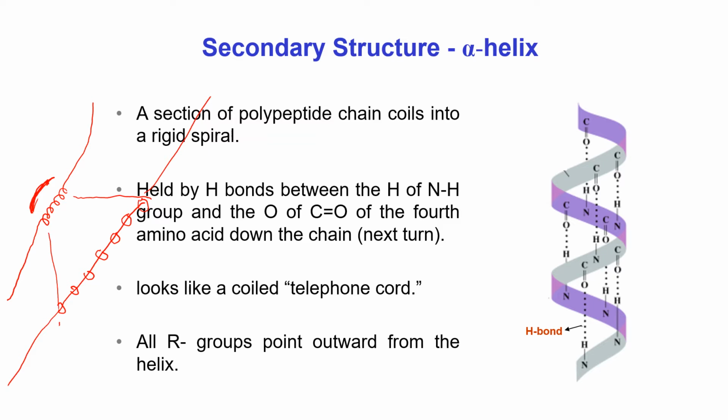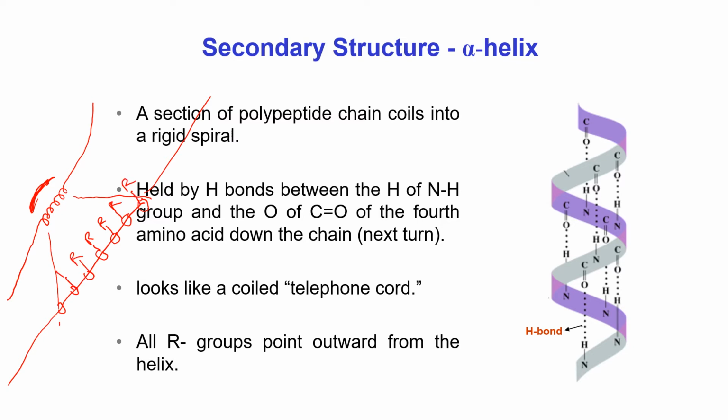Why does that portion become spiral, not straight? Because that portion consists of many amino acids, and every amino acid has a side chain which does not participate in the polypeptide chain formation.